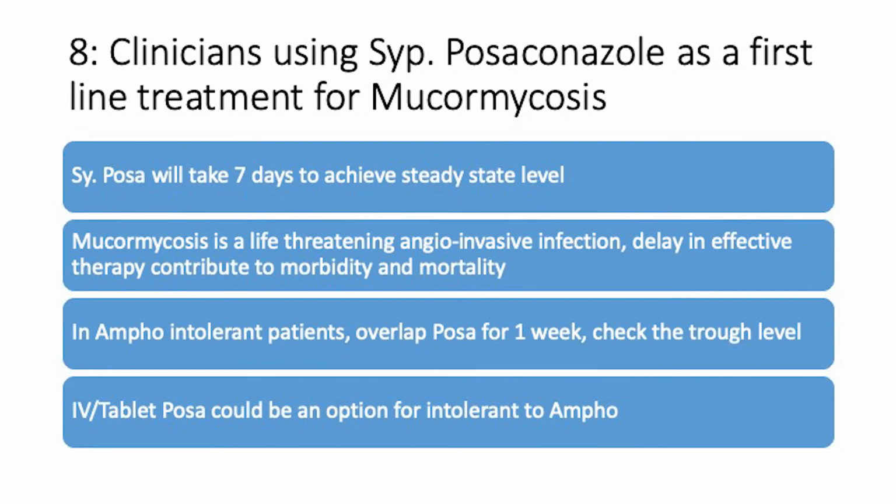And yesterday I told you that mucor has an angio-invasive property, right? So once the mucor starts invading the nearby blood vessels, you can have a devastating outcome with metastatic lesions and rapid spread to other organs, and you may lose your patient, right? So you have to start with amphotericin rather than looking at posaconazole as the beginning of therapy.